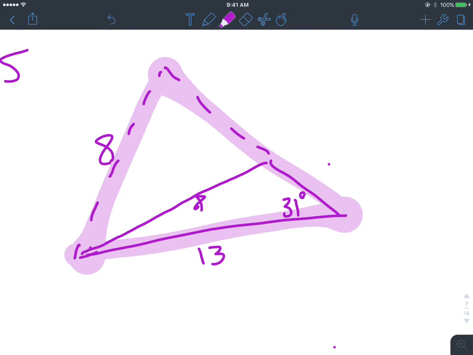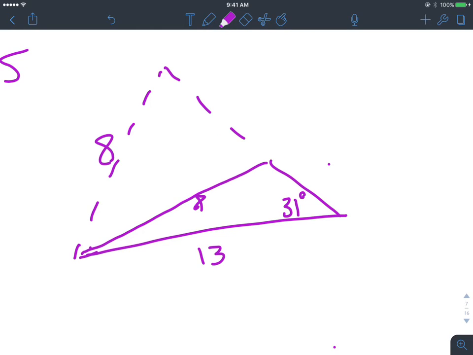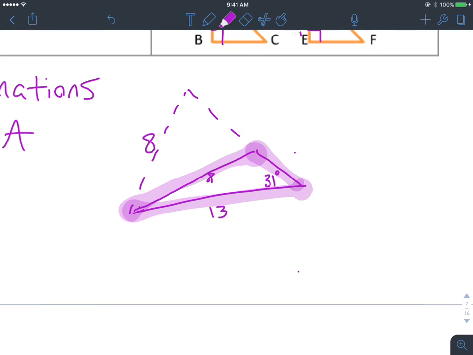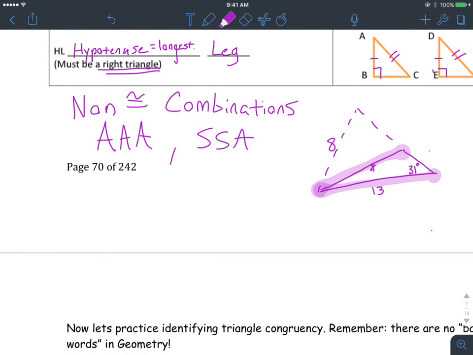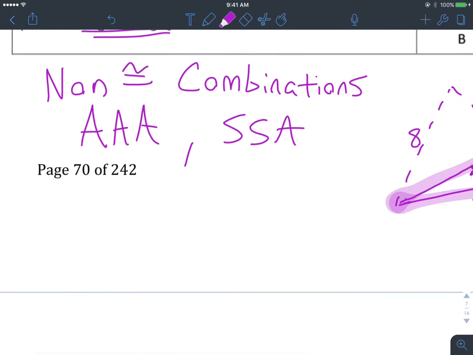So you could have a big triangle like this, and you've got the 8, the 13, and the 31 degrees. Or you could have the 8, the 13, and still the 31 degrees. So there are two different ways you could draw it out. That kind of messes it up, and that's why they say it's not congruent. Not necessarily always going to be congruent. So side, side, angle, and then angle, angle, angle.